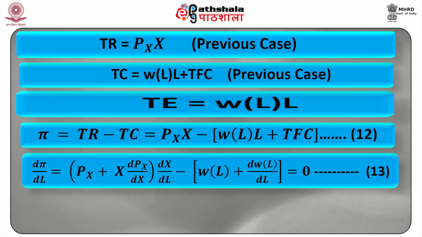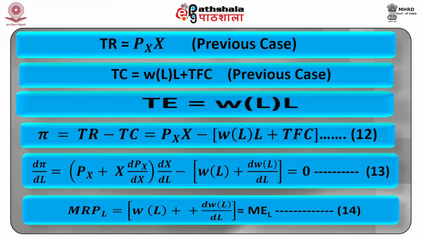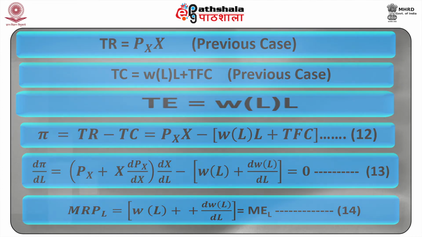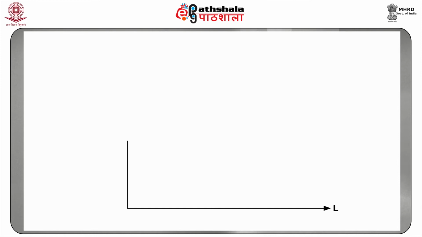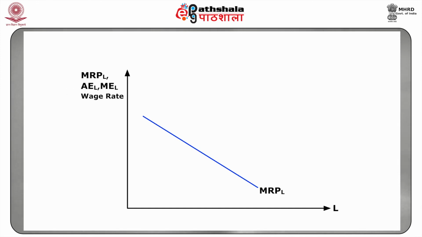This implies that MRPL is equal to W as a function of L plus L into dW upon dL, equal to MEL, equation number 14. Hence, for monopsony, the equilibrium condition is MRPL is equal to MEL. This is demonstrated by the figure.